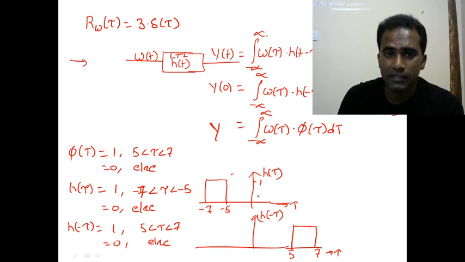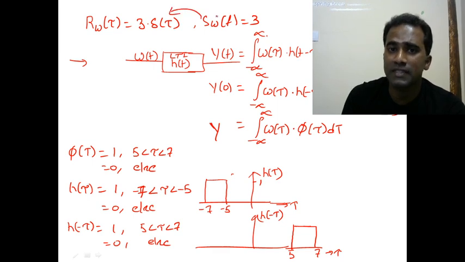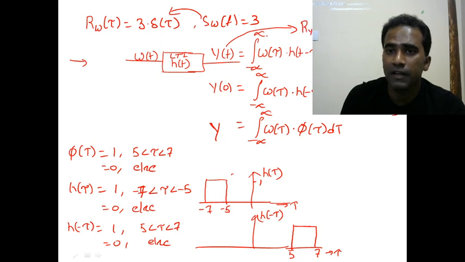So what they have given is the power spectral density S_W of f. From this we can find the autocorrelation function. This they have not given, this they have given, and from this we can find this, right? Once we know the autocorrelation function, can you tell me what the autocorrelation function at the output is? So R_yy of tau, or R_y of tau, is equal to R_x of tau. We know output autocorrelation function equals input autocorrelation function.